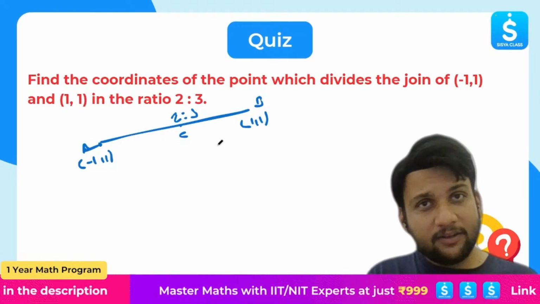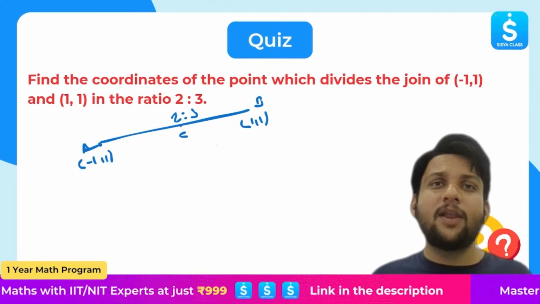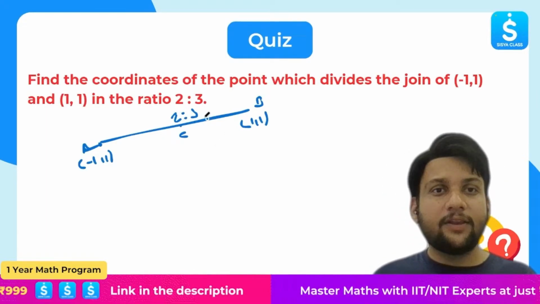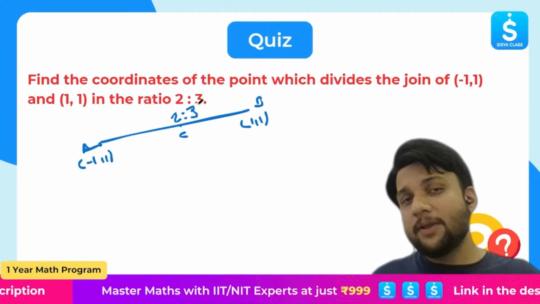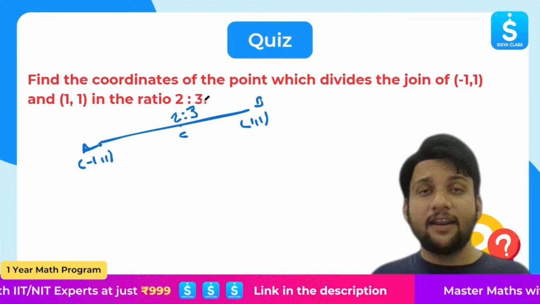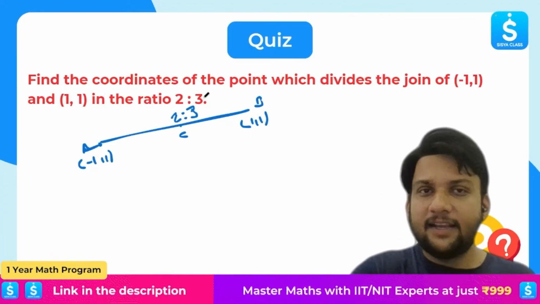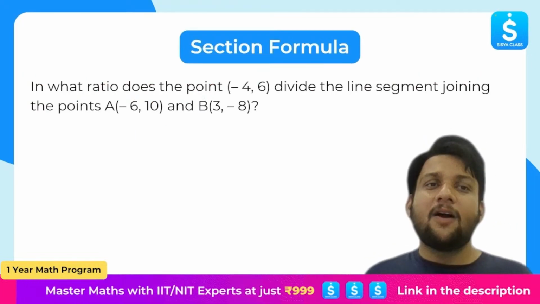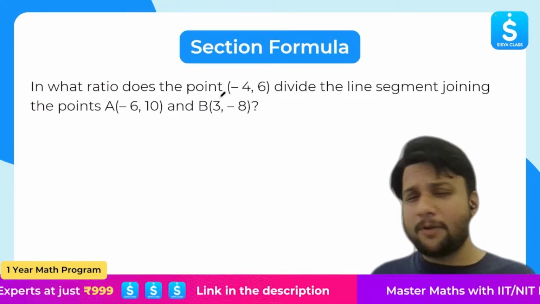Same logic. If you want to use the formula, you can use the formula. If you want to use the arrow method, you can use the arrow method as well. Arrow method is much easier. The chances of error become less. Clear? Amazing. Okay. And one more type of question, perhaps the last type.